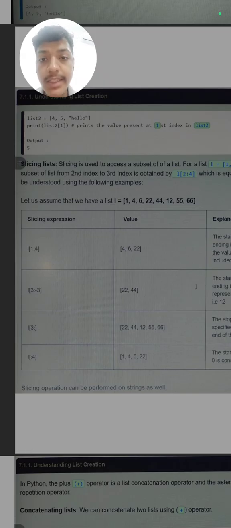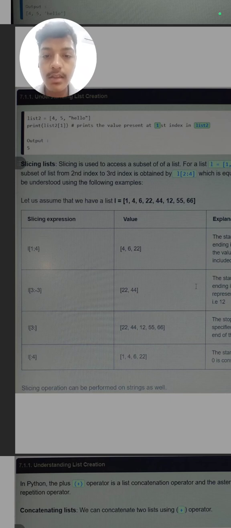Slicing expression. What is slicing? Extracting part. Like I have written a list, you can assume list1 is equal to 1, 4, 6, 22, and so on. If we want to just print from the value 4 to 55, how can we print? We have to write the index number of 4 and the index number of the element after the one we want to print, because the last part is not included in the extraction of the list.